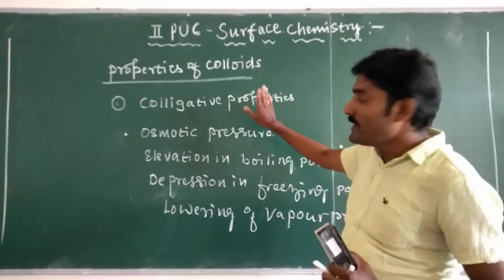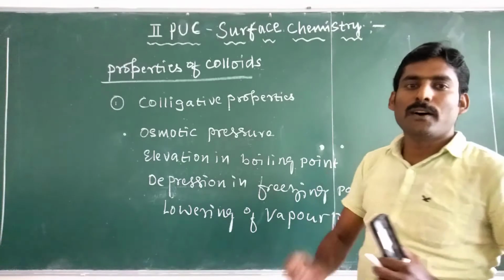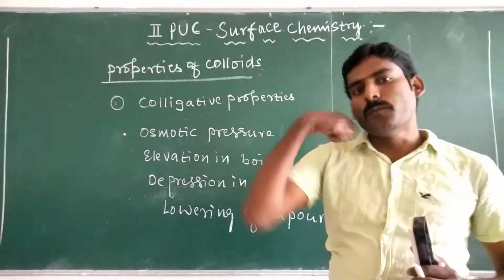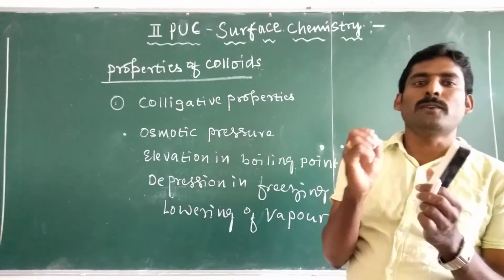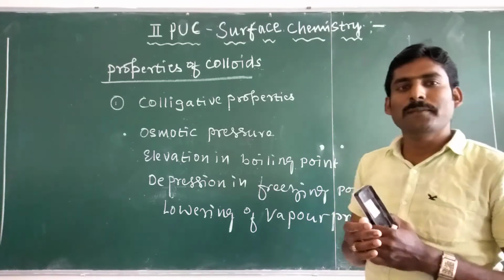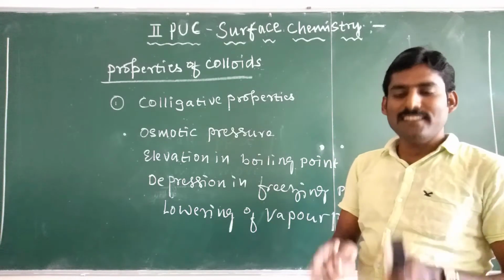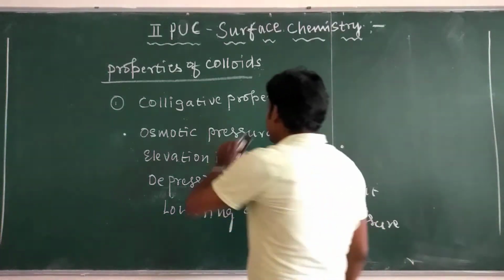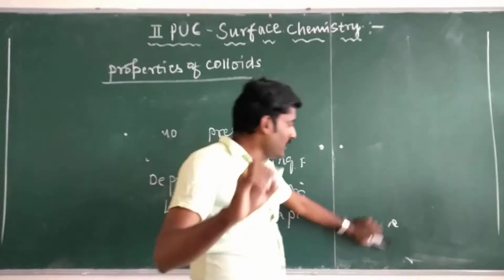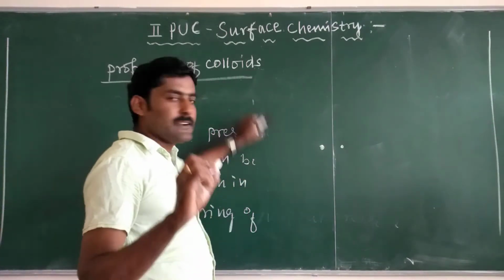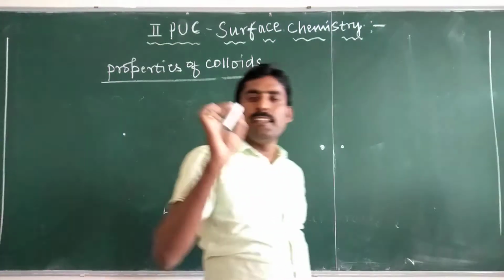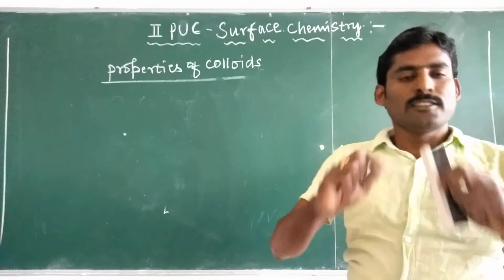So the colligative property values are very less because aggregation of small particles takes place in colloidal solutions, so availability of a number of particles decreases. That is the colligative property, the first property of colloids.